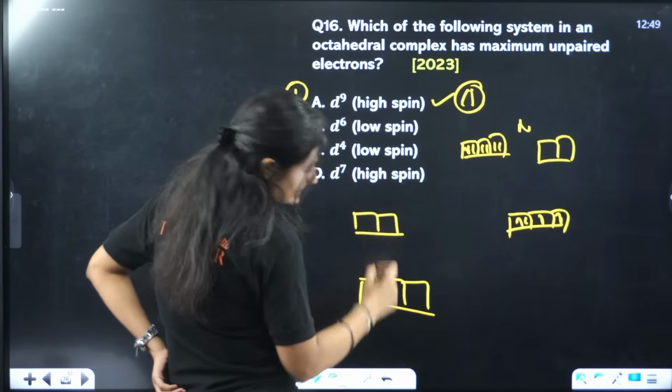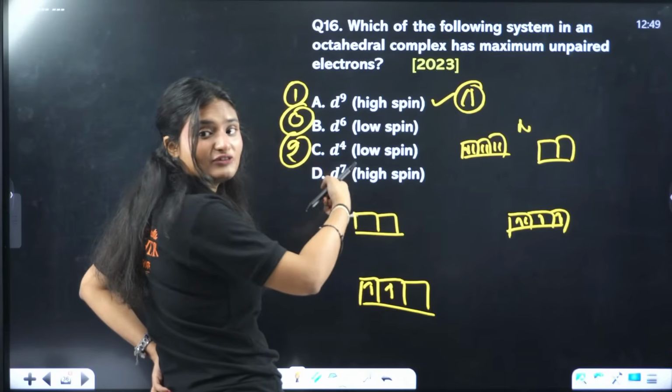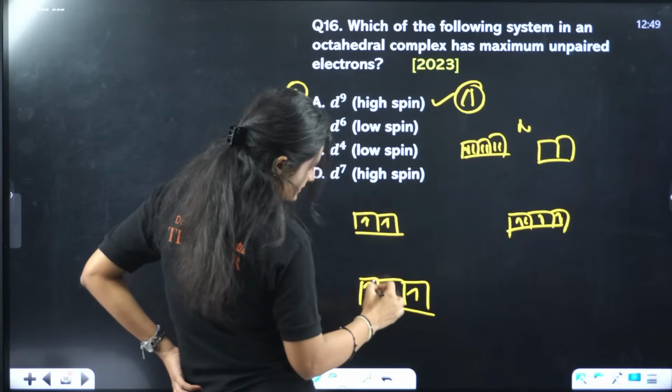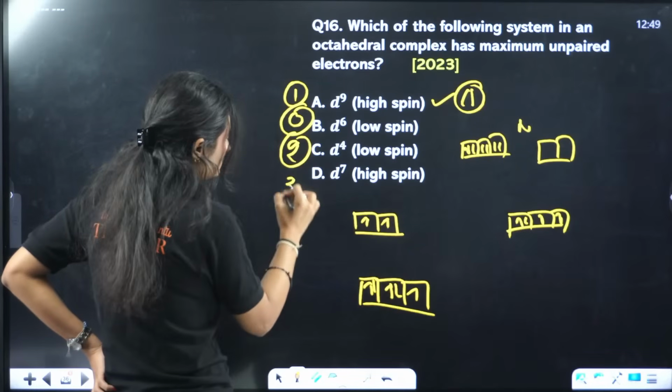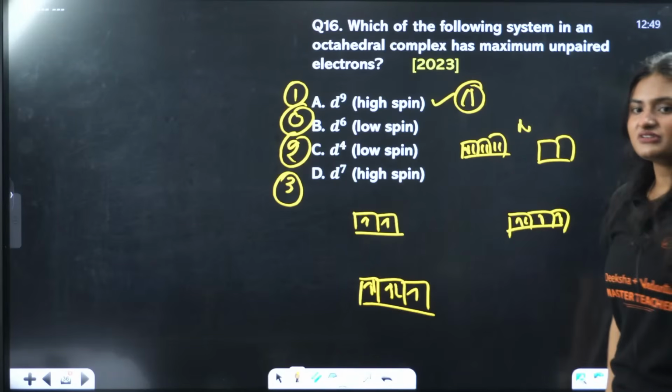Okay, d7 high spin, that means pairing won't happen. Firstly, the electrons will get filled to the higher one. 3, 4, 5, 6, 7. How many unpaired electrons do you see? 1, 2, 3. The maximum number of unpaired electrons are present in d7 high spin.